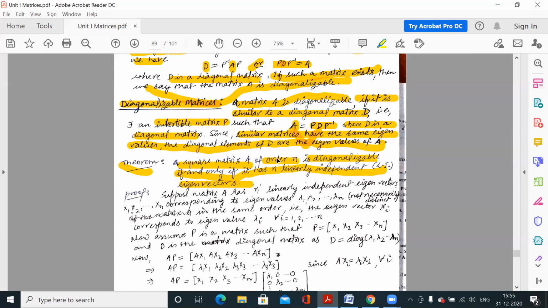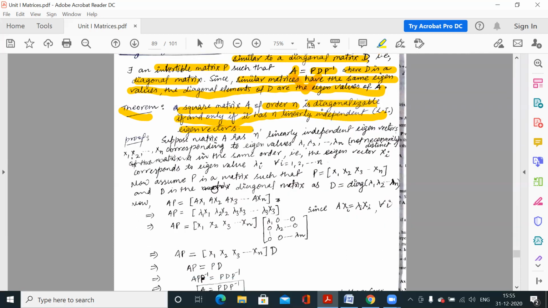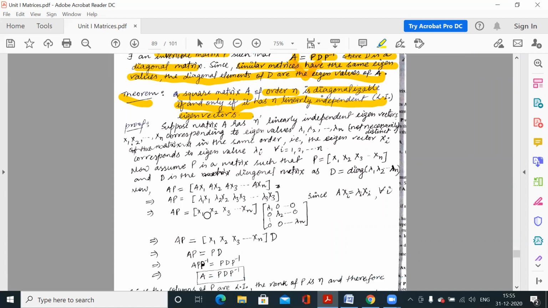So it depends on the order. If it is a matrix of order 2, then we have to check whether it has 2 linearly independent eigenvectors, then we will say it is diagonalizable. So this is our objective. We will use this theorem to check whether the given matrix is diagonalizable or not. So this is the proof. If somebody is interested, he or she can go through this proof. If he or she finds any difficulty, we can discuss in the live class or on the WhatsApp group.